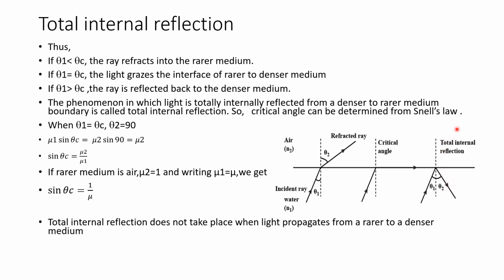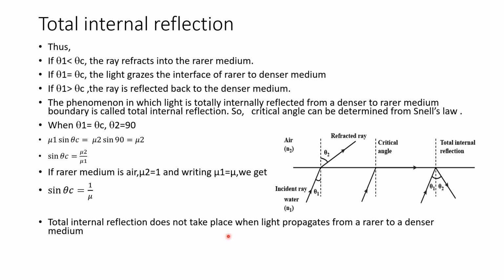No refraction of light takes place into the rarer medium. This phenomenon in which light is totally internally reflected from the denser to rarer medium boundary is called total internal reflection.